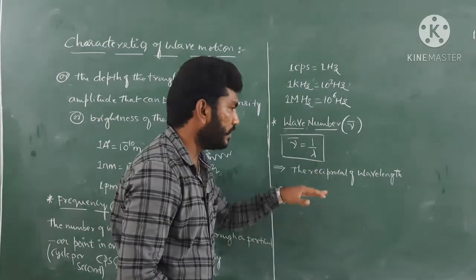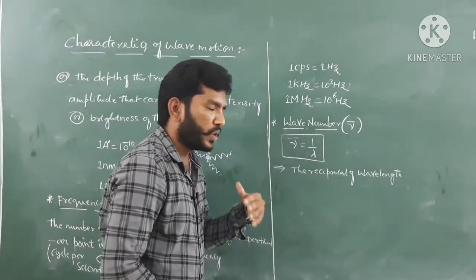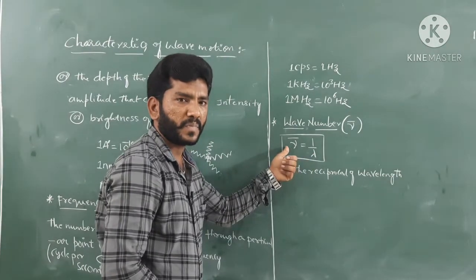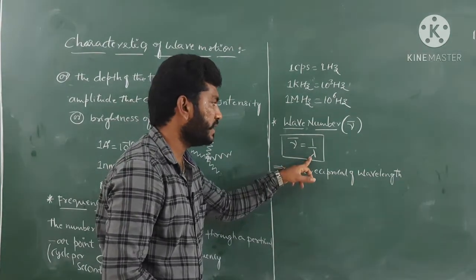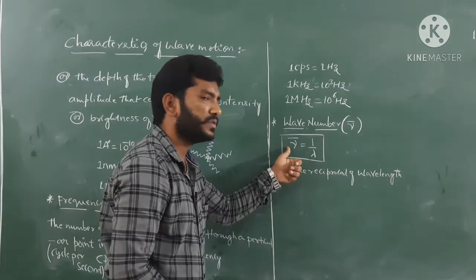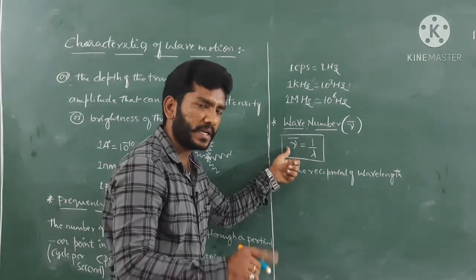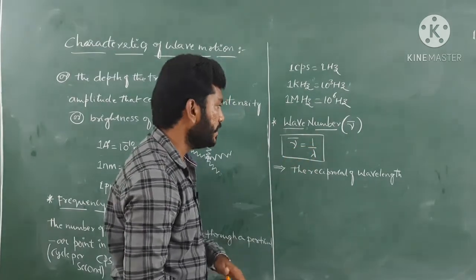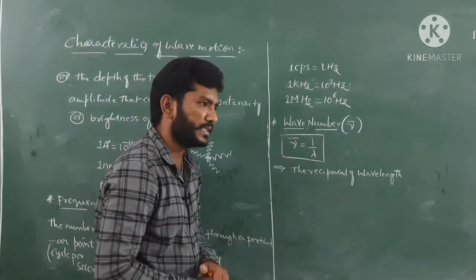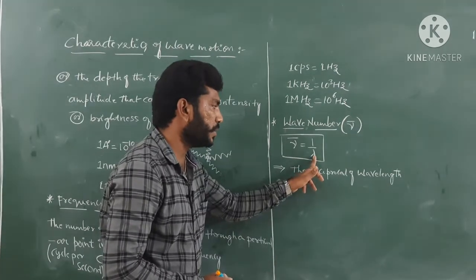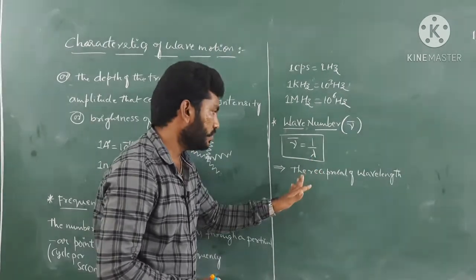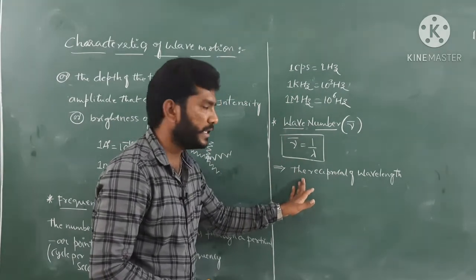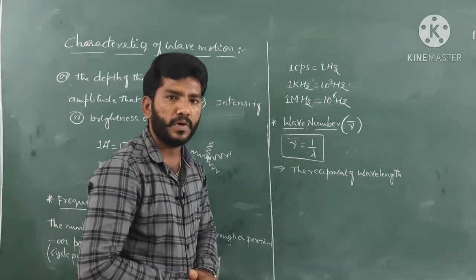Whatever unit you express wavelength in, the wave number gets the corresponding unit. Suppose you express wavelength in centimeters, then nu bar would be per centimeter, and for meters it is per meter, isn't it? So nu bar has its SI unit based on the unit of wavelength. Hence the reciprocal of wavelength is called the wave number.